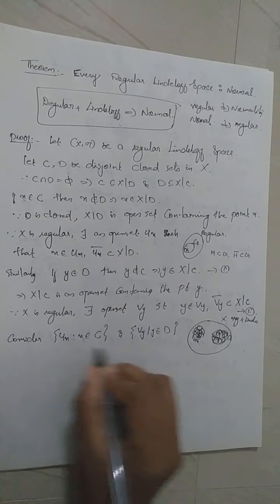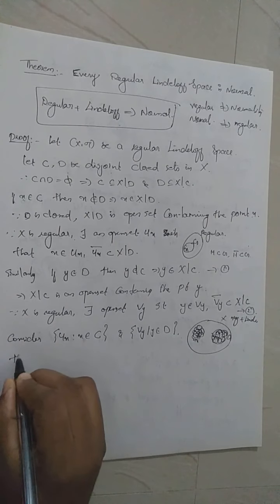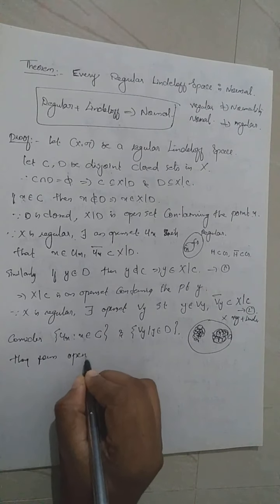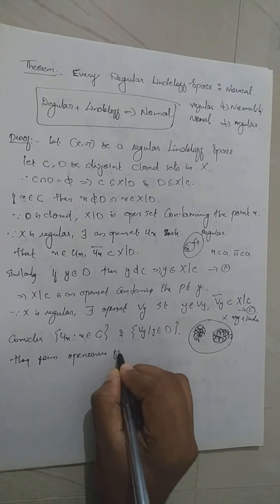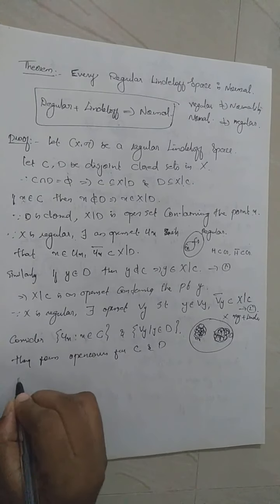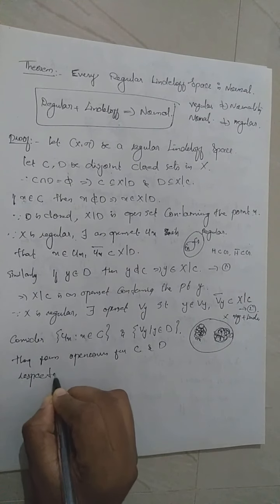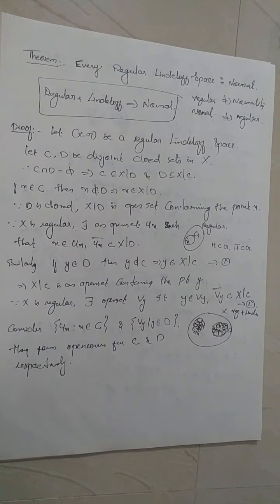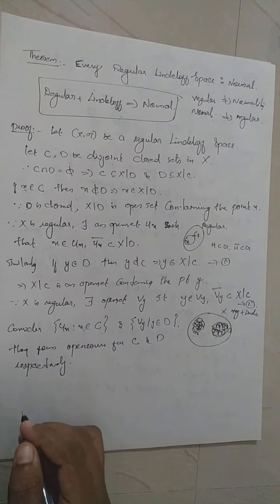So these two collections form open covers for C and D respectively. And what about C and D?